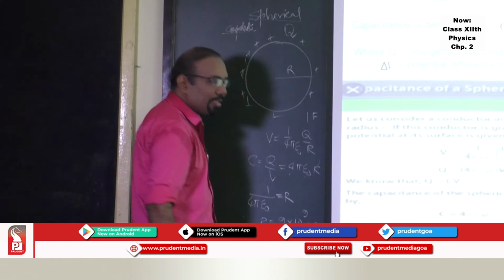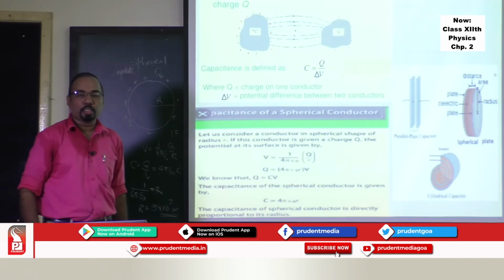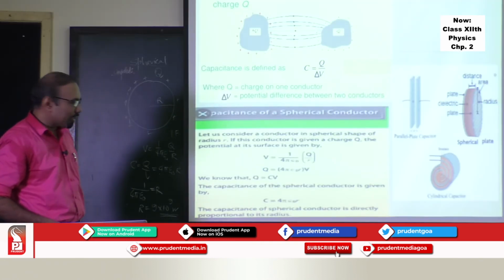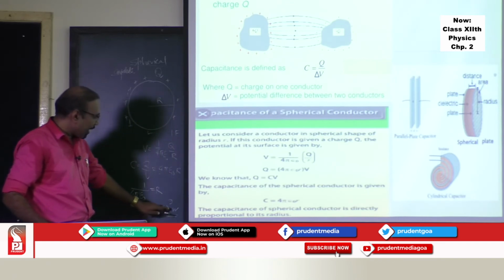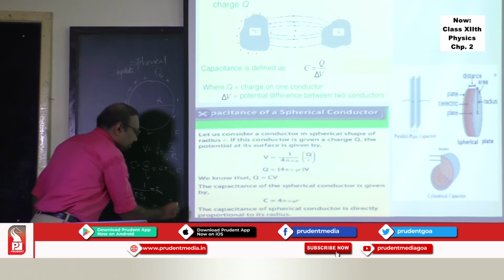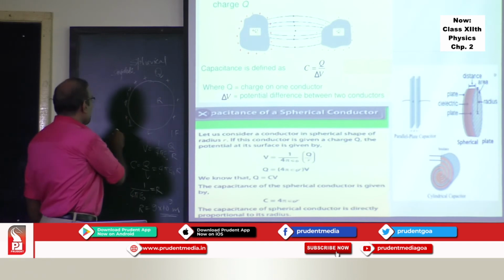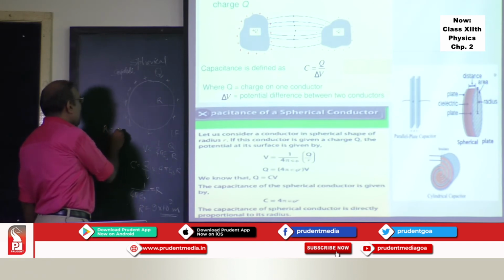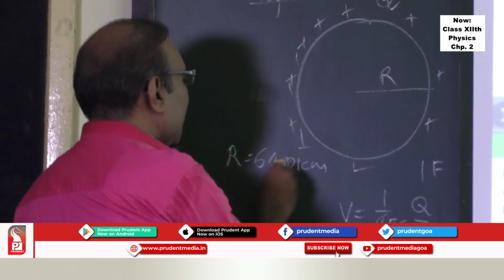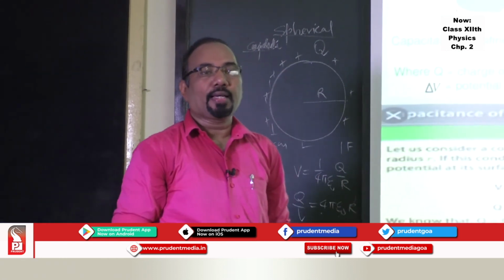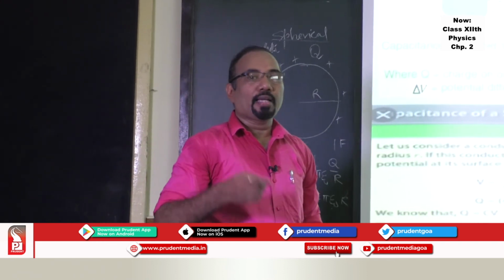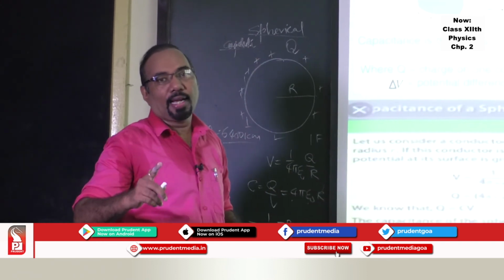Can you imagine, if you want to make a spherical conductor as a capacitor of 1 farad, you will need a radius of 10 raised to 9 meters, where the radius of the earth itself is 6,400 kilometers. So you need a very big spherical conductor to make a capacitor of 1 farad.